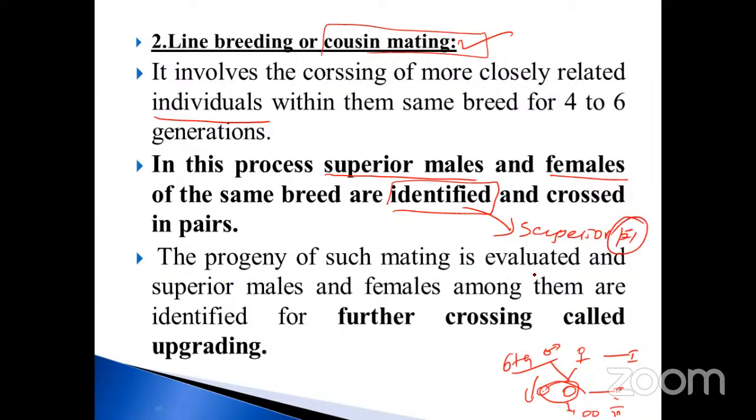The progeny of such mating is evaluated, and the superior male and female among them are identified for further crossing called upgrading. So during upgrading of any animals, what we have to do is first select the superior male and superior female. After that, they are crossed between themselves, and as a result you will get the upgraded quality. That is very, very important. This is also one of the important NEET questions. What is meant by upgrading quality?